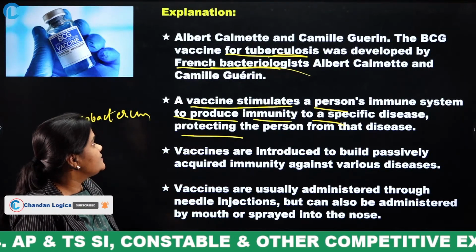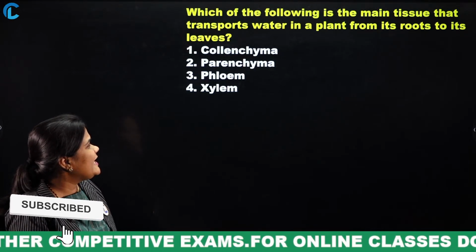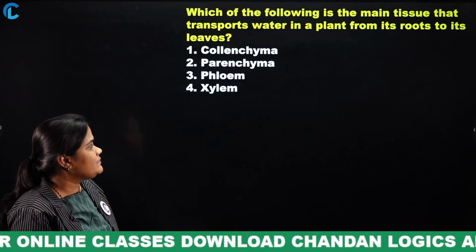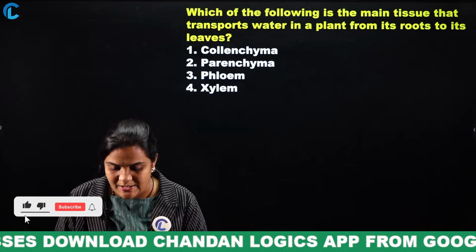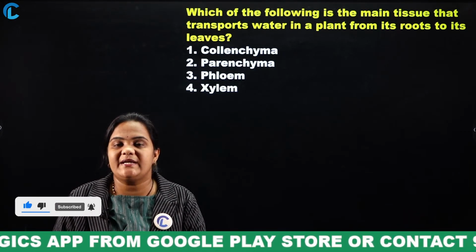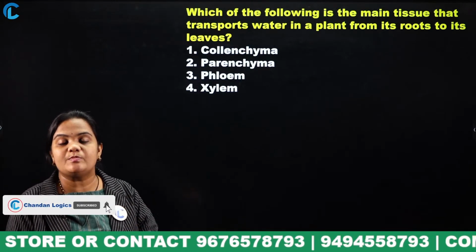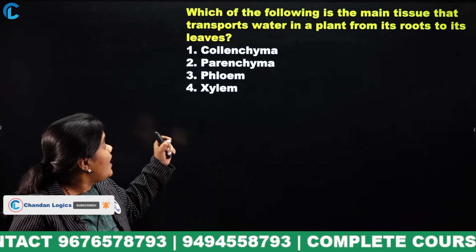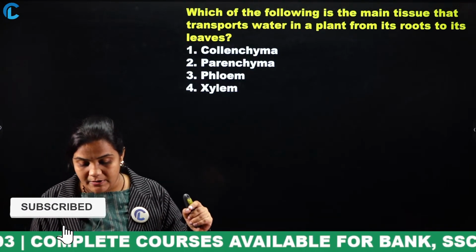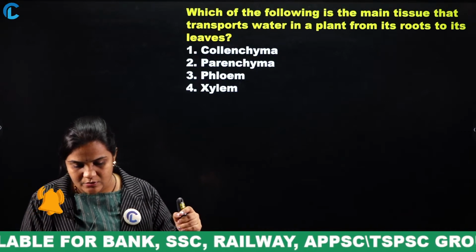Okay. Next. Which of the following is the main tissue that transports water in a plant from its roots to its leaves? Collenchyma, parenchyma, phloem, xylem. Come on, everyone has to mention your answer in the comment section. Generally, we have many plant tissues. So, which plant tissue is responsible for the transport of water in a plant from its roots to its leaves? Come on, this is very easy. Yes, very good. Xylem.